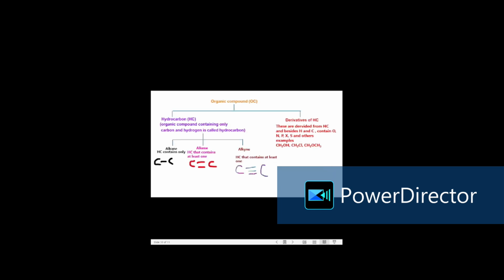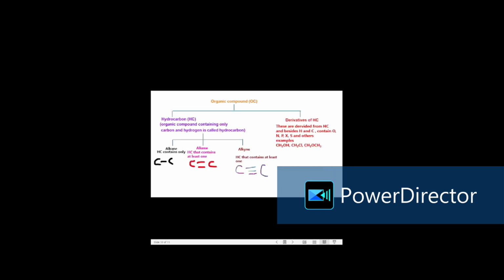In summary, alkane is a hydrocarbon that has only carbon-carbon single bonds in the structure. Alkene is a hydrocarbon that has at least one carbon-carbon double bond. And alkyne is a hydrocarbon that has at least one carbon-carbon triple bond.